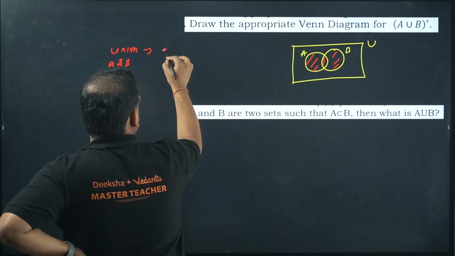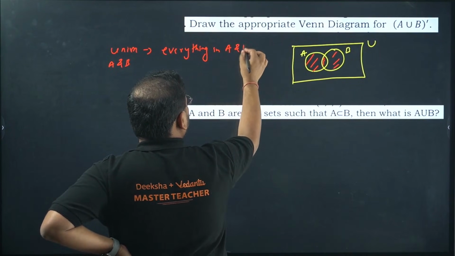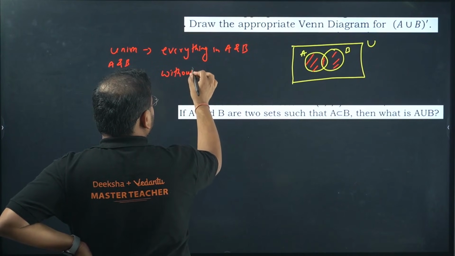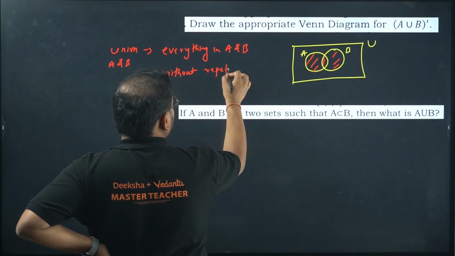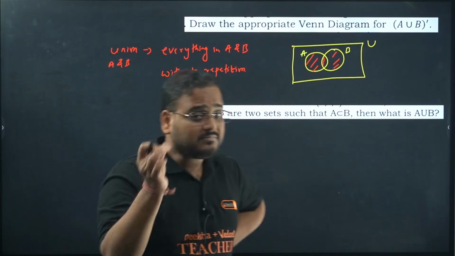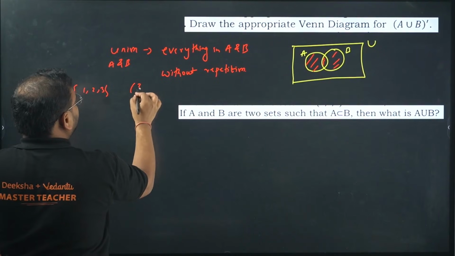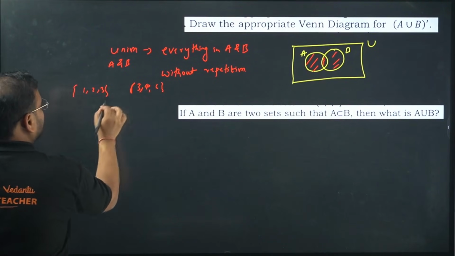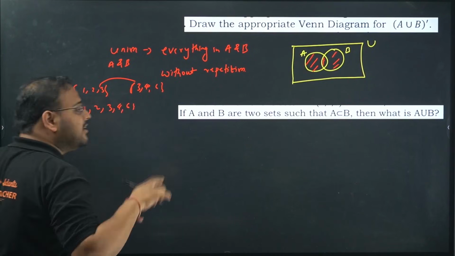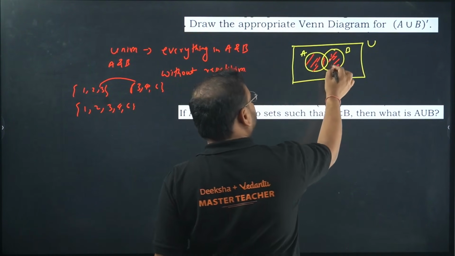It means everything in A and B without, this is a very important word, beta, without repetition. You cannot repeat the elements of the set. It means that if you have a set here 1, 2, 3, and over here you have 3, 4, 6, the union will not have 3 coming 2 times. The union will be 1, 2, 3, 4, 6. You will not have 3 coming 2 times. So without repetition. If you check the union, you'll have everything in A and B together. Sir, why are you teaching this much?